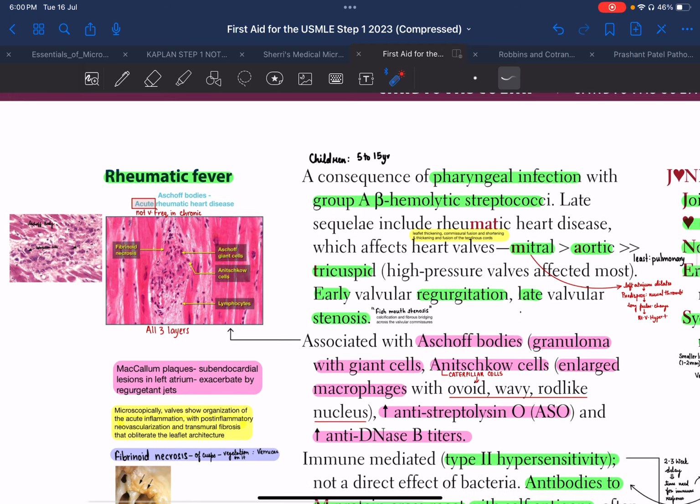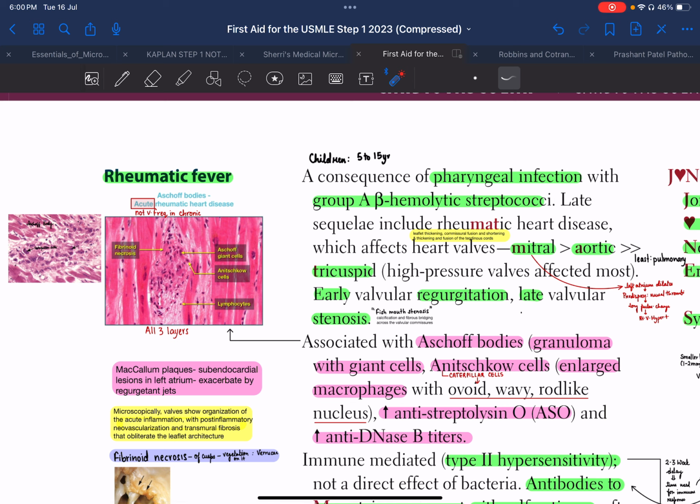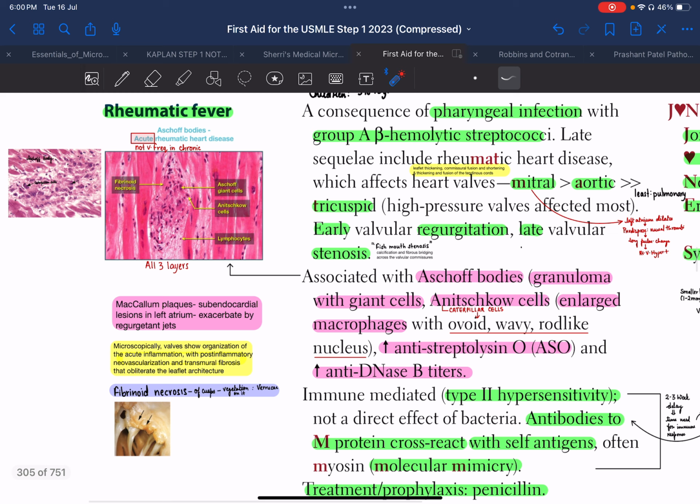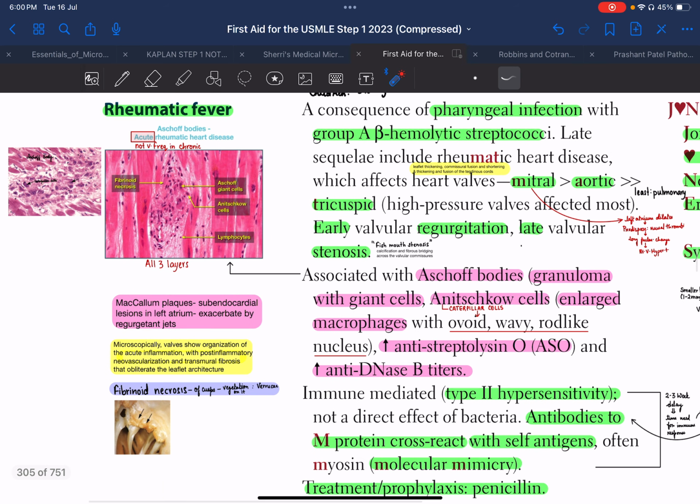Now what basically happens is, after the pharyngeal infection caused by group A beta hemolytic streptococci, there might be heavy production of antibodies against the M protein antigen of the beta hemolytic streptococci. Because of this, these antibodies will cross react with self antigens, that is the host antigens, most often the myosin. This is known as molecular mimicry.